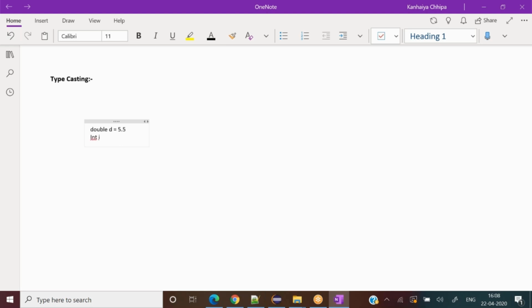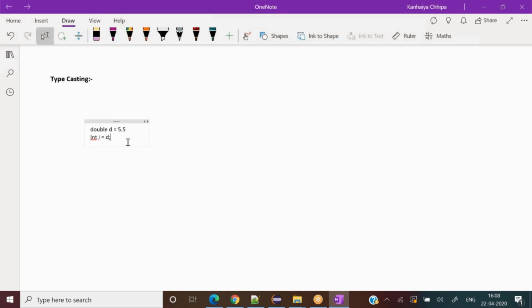If I write int i equal to d, so i will be initialized with the value of d, 5.5, right? So what's going on over here? Let's say we have a double value d, which has 5.5.